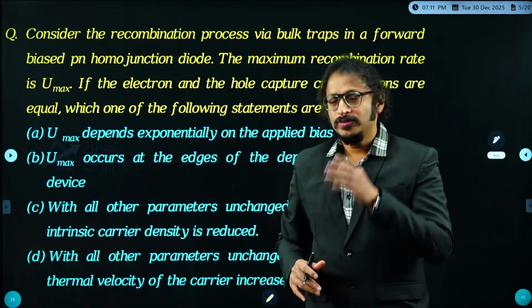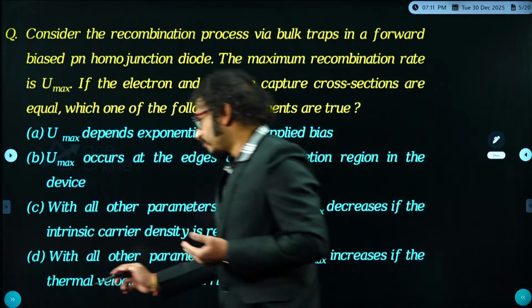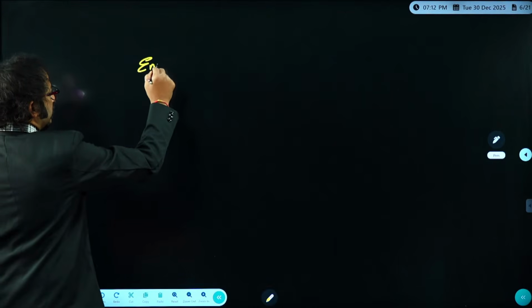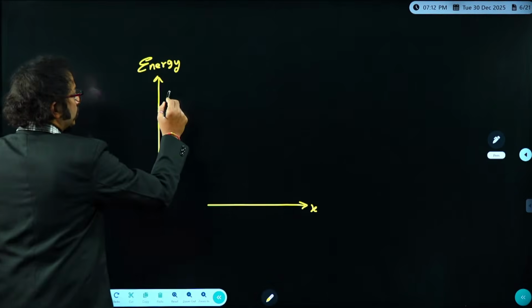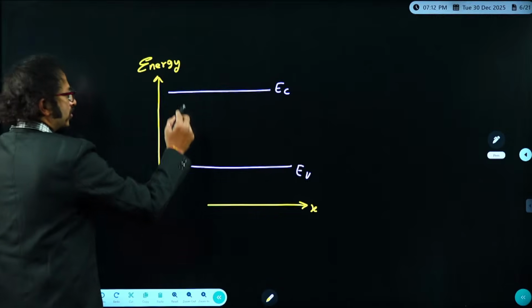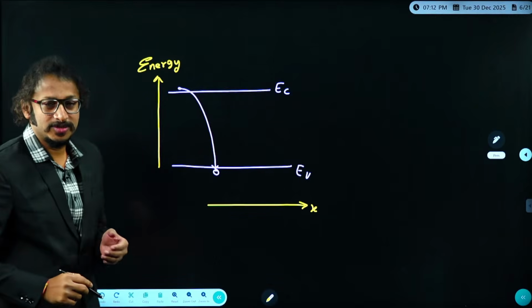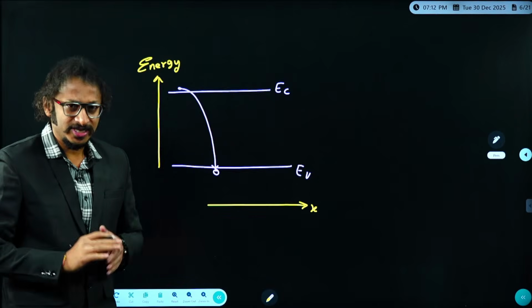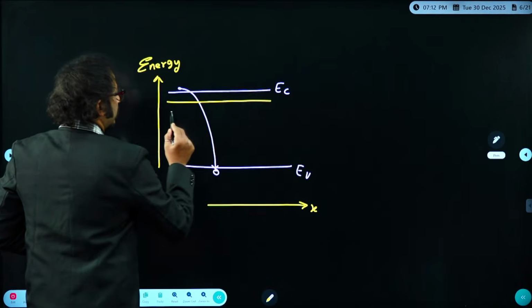Dears, whenever you are thinking about the trap, try to understand a point carefully between conduction band to valence band. For example, dear students, let me say on the y-axis we have energy and on the x-axis it is distance. So if this is EC and this is EV, electrons in the conduction band recombining with the holes in the valence band. I repeat, electrons in the conduction band, if they recombine with the holes in the valence band, it is technically called band to band recombination. Am I right? Band to band recombination.